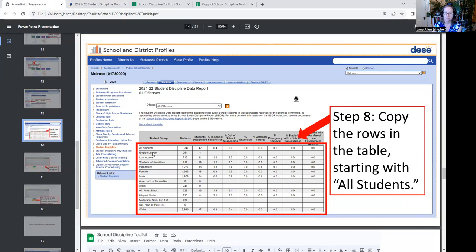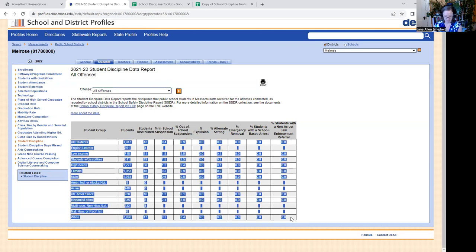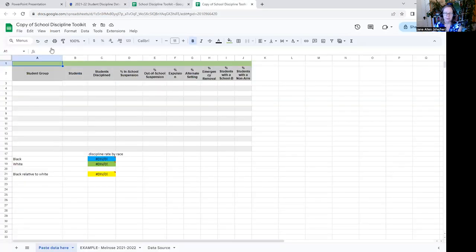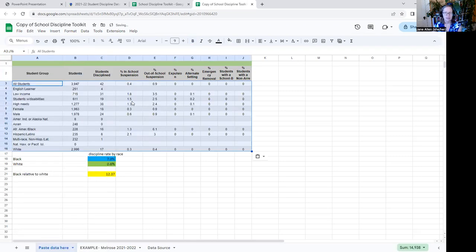So the upper left-hand box here. So let's go do that. We're going to copy the data starting with all students. Highlight and copy, however you do that. And then we'll go to our own sheet that we saved down to our own computer. We'll go here and paste the data in.